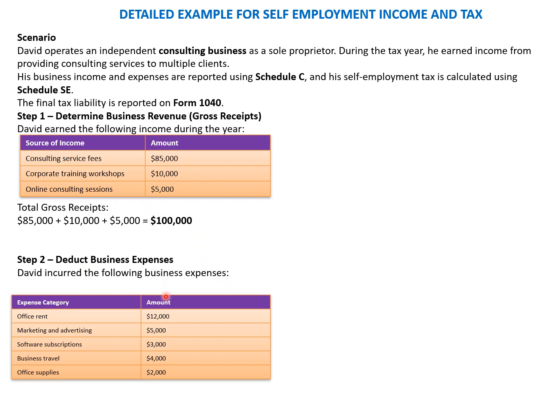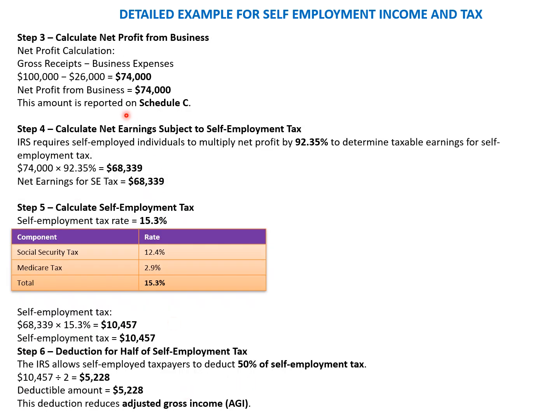Step two is to deduct the business expenditure, which includes office rent, marketing, advertising, subscriptions, and all these. All these expenses will be deducted to derive the final net profit. We'll move to the next slide. Okay, so we have a gross income of $1 lakh, and then we have business expenses of 26,000. We'll deduct this to derive the net profit, and this is reported in Schedule C, and from Schedule C it will be reported to Form 1040.